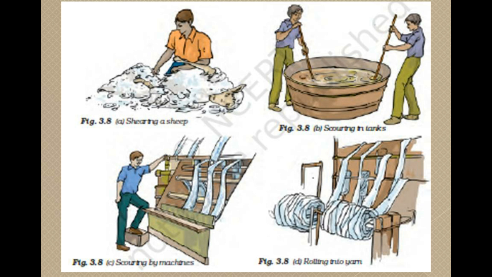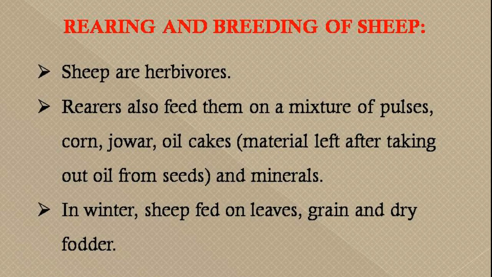So first picture is of shearing a sheep. What do you mean by shearing? Shearing means the process of removing fur or fleece from the sheep. Now second is scouring. It is either done by hand or by machine. What do you mean by scouring? Scouring means the process of removing dirt, dust and grease from the sheared hair of sheep. Then comes the last process to form the yarn from the raw material wool, that is called rolling into yarn. Wool generally comes from sheep.